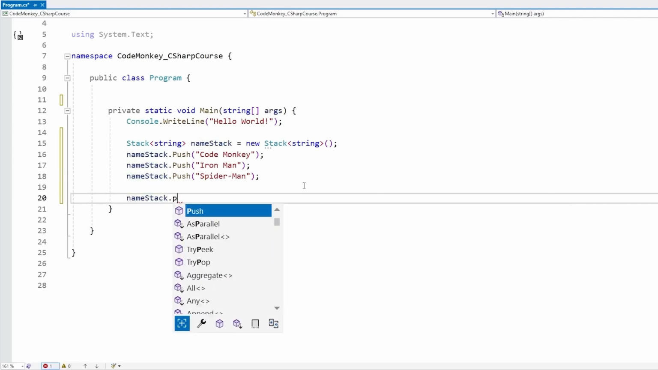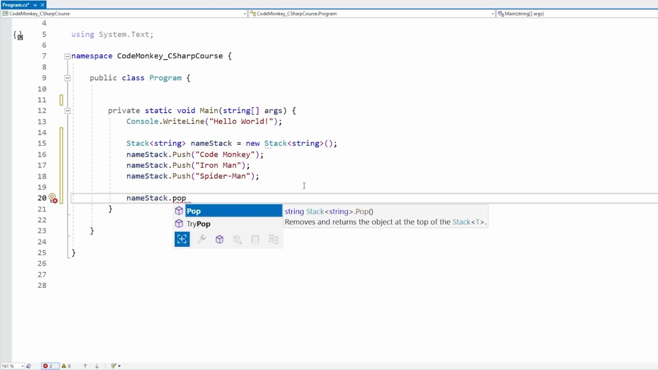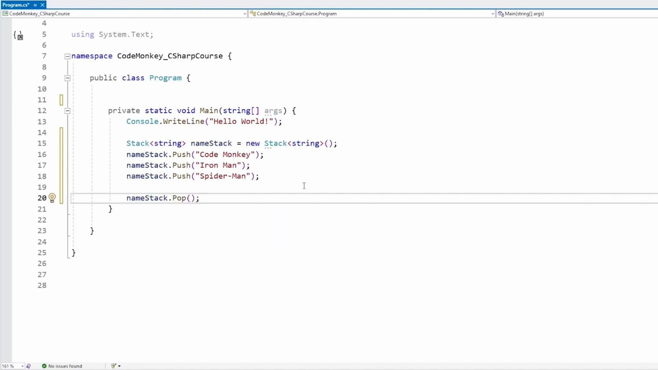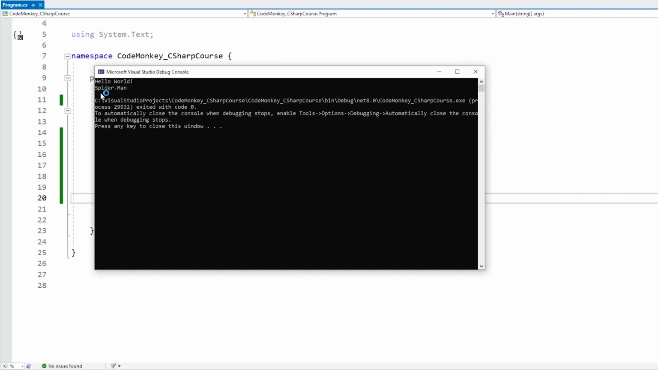And now if we go into the stack and we call pop, this one is going to remove and return the object on top of the stack. So like I said, this is a FILO collection, meaning first in, last out. So ask yourself, what do you think this will return? This is the first element that is added, so technically this is going to be the last one out. So let's do a console.WriteLine on this. Okay, let's see what this returns. And you're correct, this does return Spider-Man.